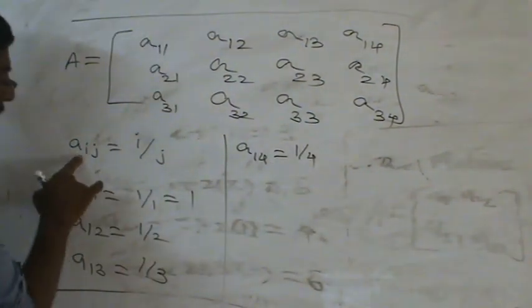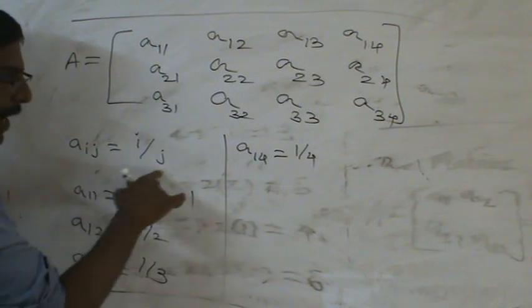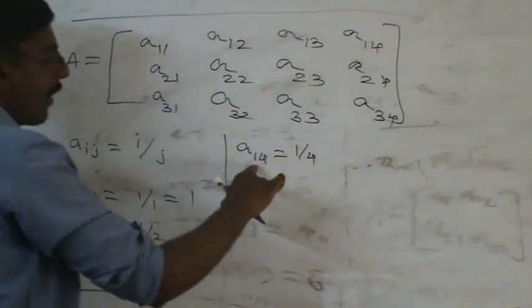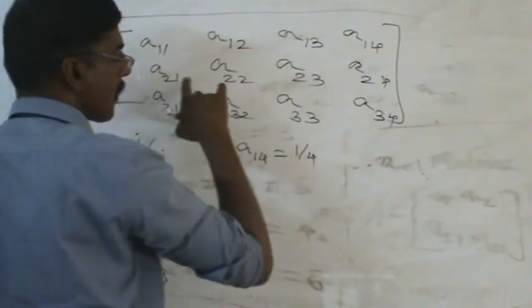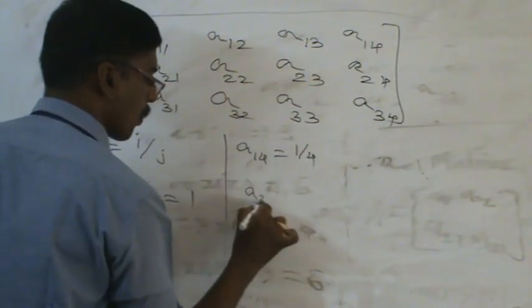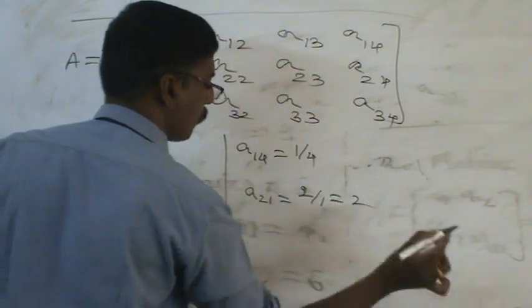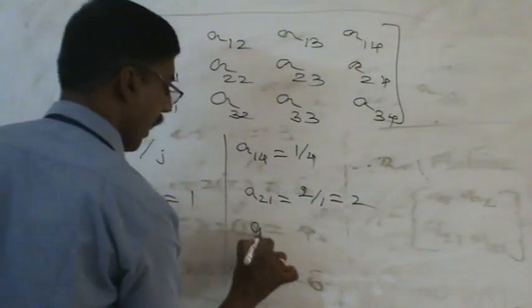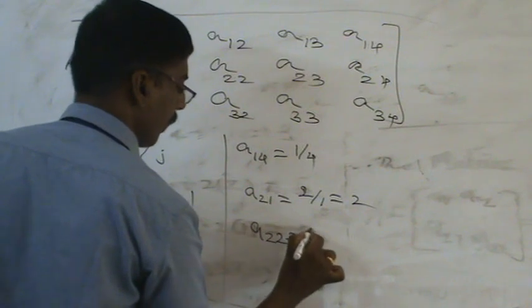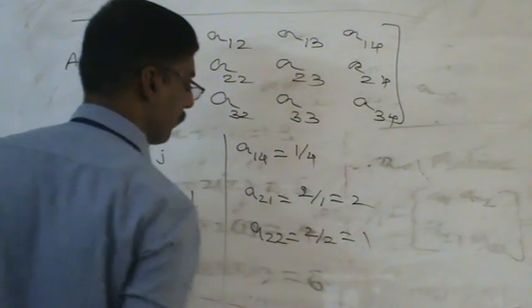Here, I place the I value, J place the J value. Just substituting. Then A15, do we need it? We don't want it here. Just take A21, that is 2 by 1, value is 2. Then A22, 2 by 2, value is 1.